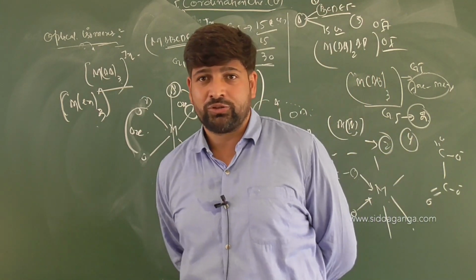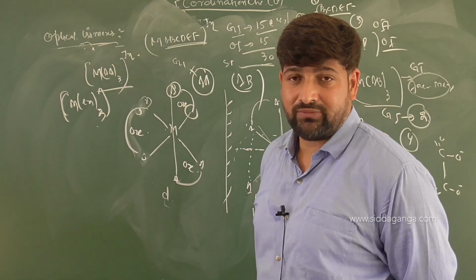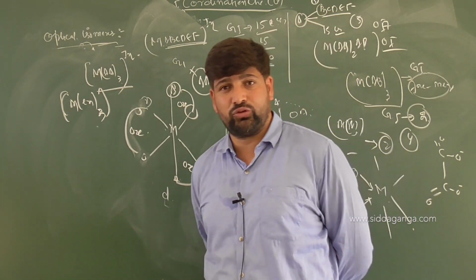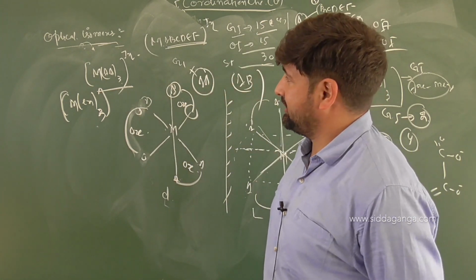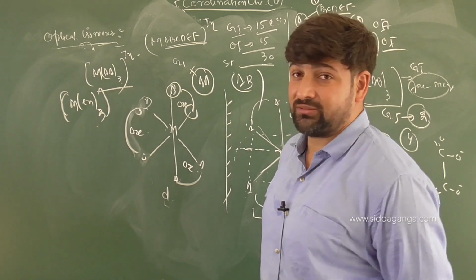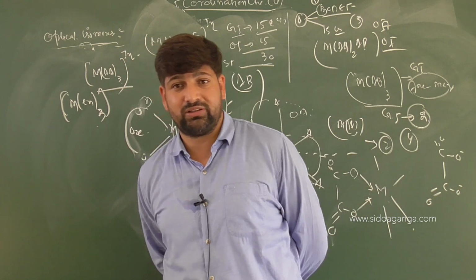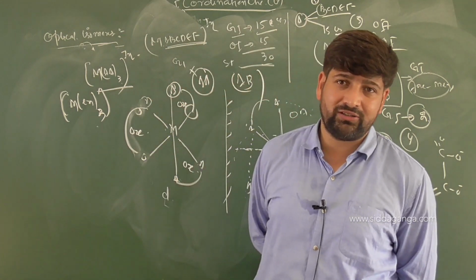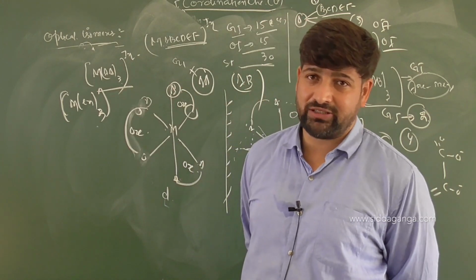Am I clear? So this finishes the discussion of stereoisomerism, which actually has been, I think, removed from the syllabus, but we have to discuss each and everything. So I won't be leaving anything as such, right? So this finishes the isomerism part of coordination compounds. So our next discussion will be, children, bonding in coordination compounds. But before that, we'll solve certain questions with respect to isomerism. Clear?